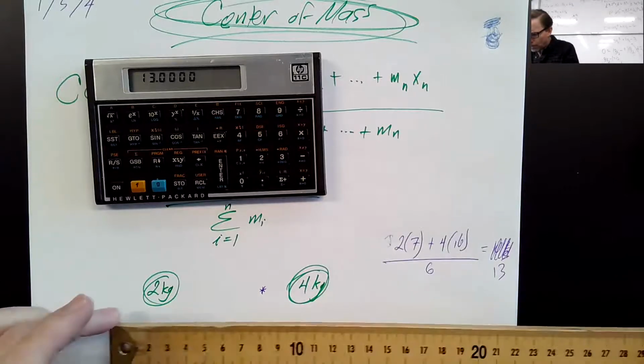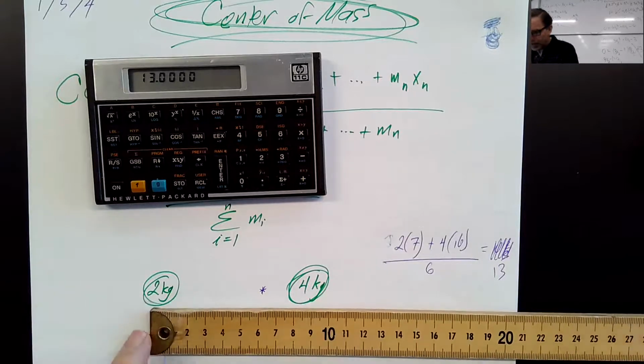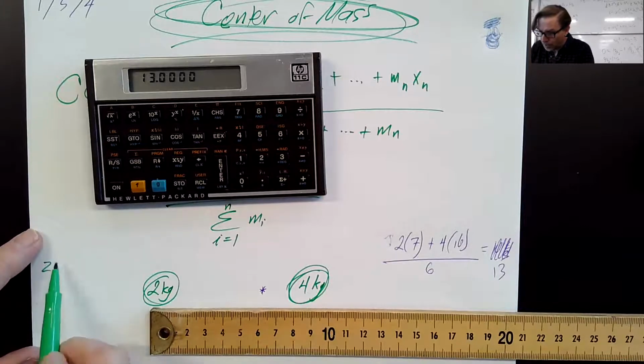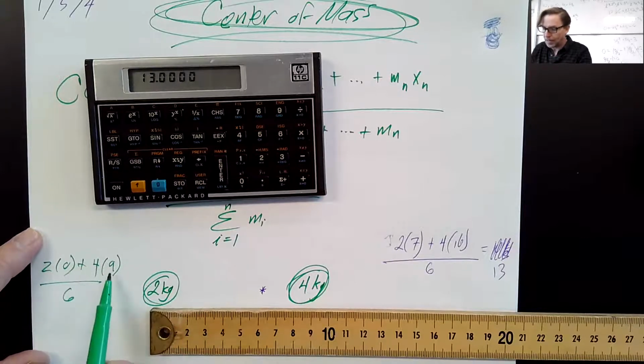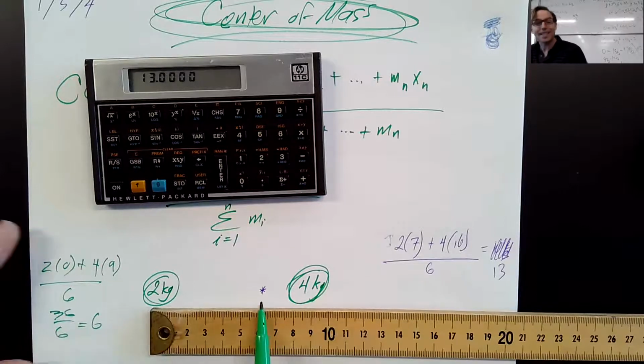What if I had decided to call this the origin? What would the math have looked like then? We're going to get the same location, but now I'm calling this location 6. So I'm going to do some math and the answer should be 6. So watch, 2 times 0, because now this is at a location 0, plus 4 times, what is this location? It's about 9. All divided by 2 plus 4 is 6. 9 times 4 is 36 over 6, which is 6. Look, it's the same location.